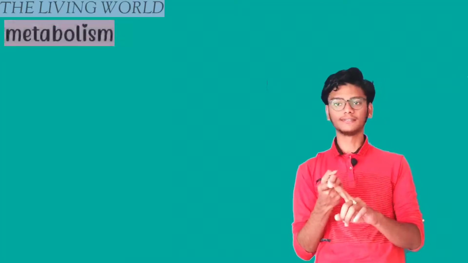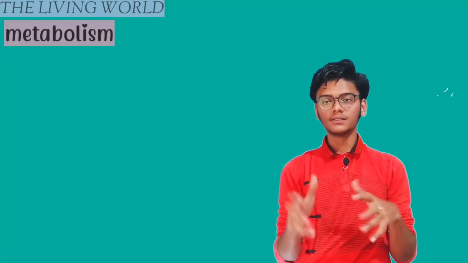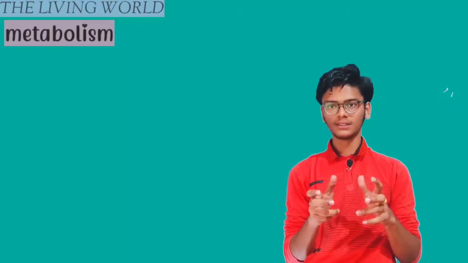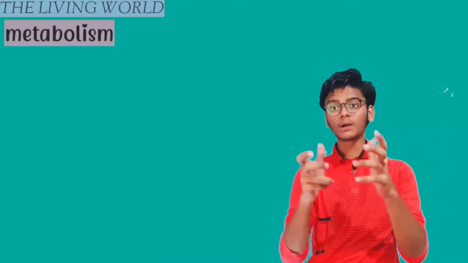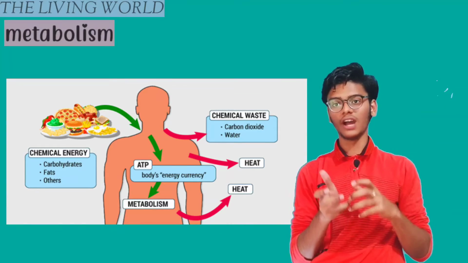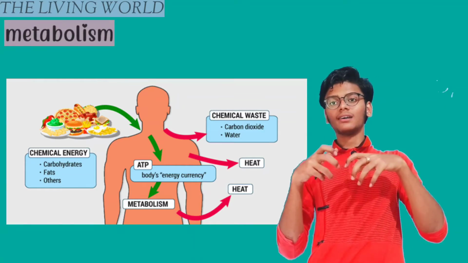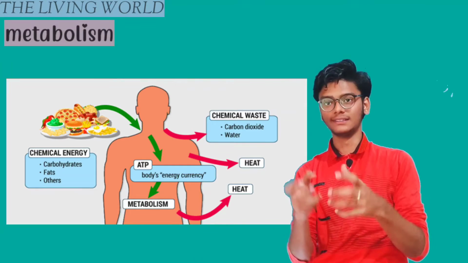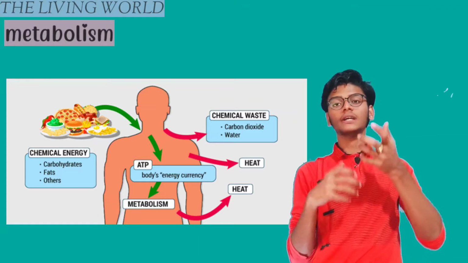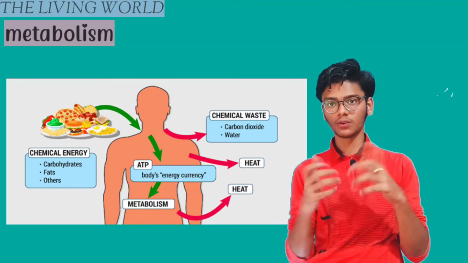It is clear. The next term we took to define living is metabolic activity. Metabolic activity means whatever food we have taken is chemically converted into energy, and we store that energy in the form of ATP, or we use the energy for our work.